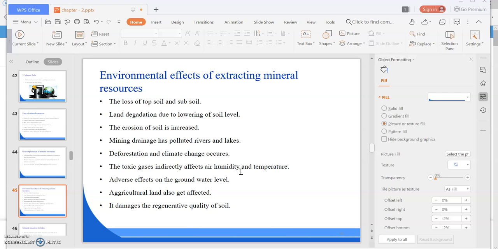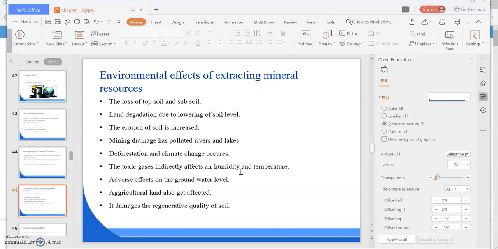Climate change occurs, and it also affects our groundwater level, and the toxic gases which are released during the mining process affect our air. It affects the air humidity and also increases the temperature.